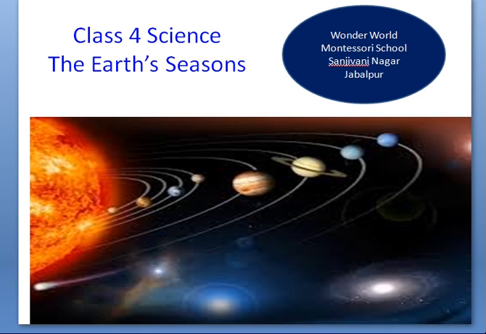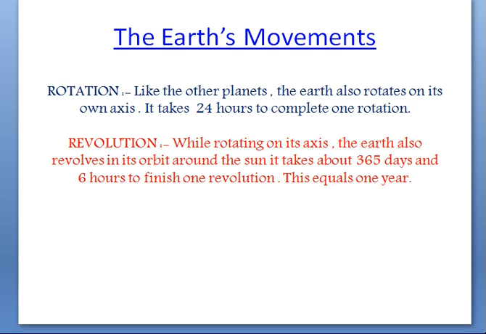Now we know there are two types of Earth's movement: rotation and revolution. Rotation is when the Earth moves around its own axis, and it takes 24 hours. This is one day and night. When we are towards the sun, we have the day, and the other part has the night. And the Earth is spinning, so then we come across the night and the other part is day.